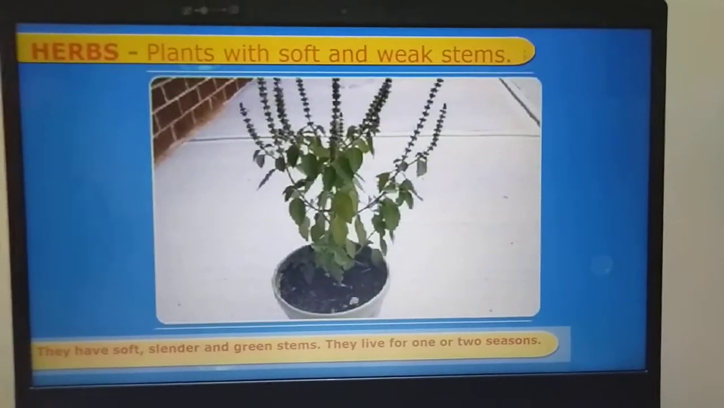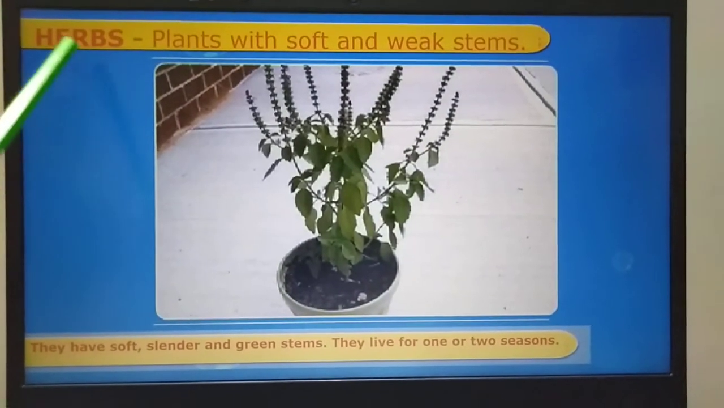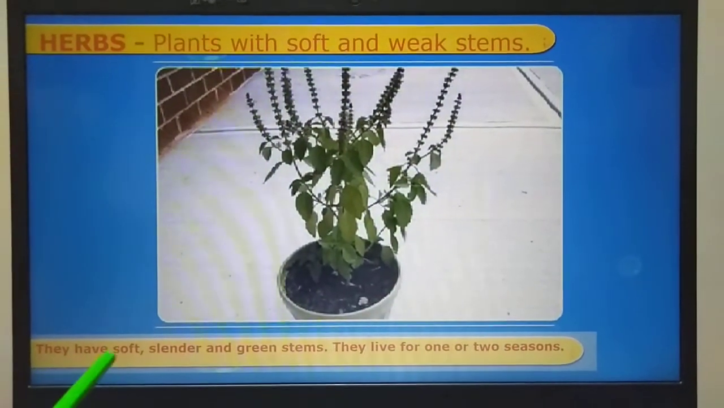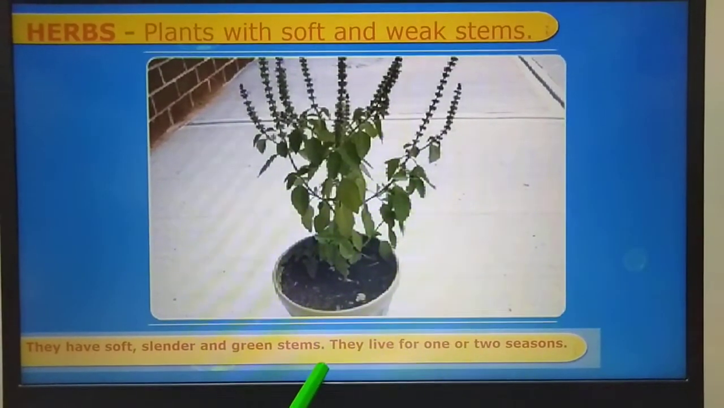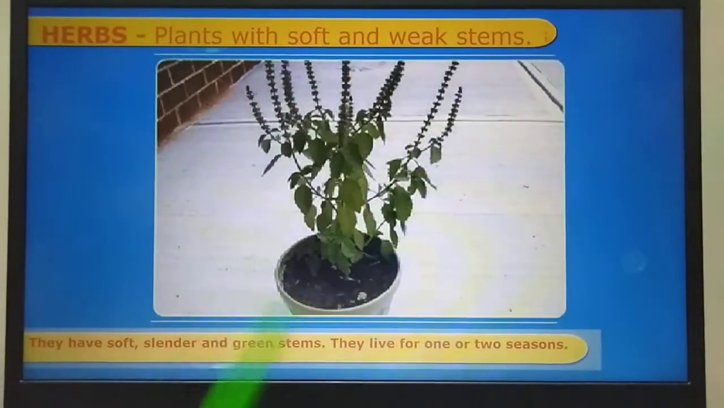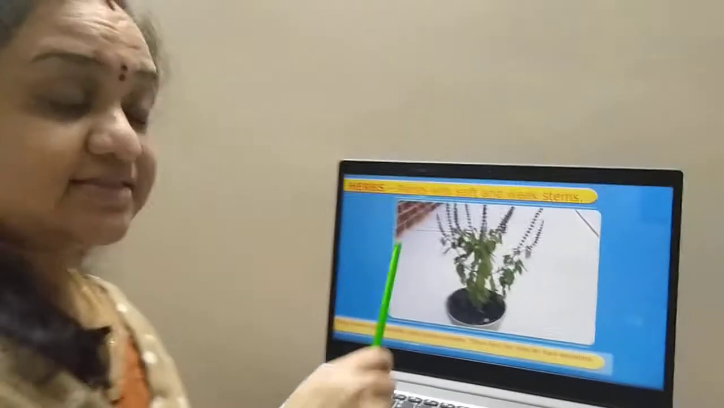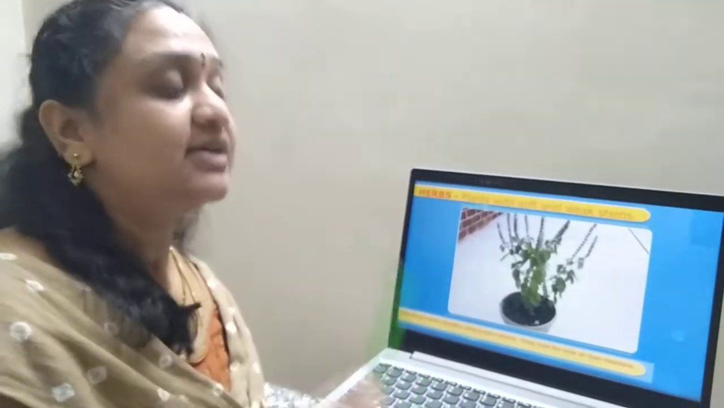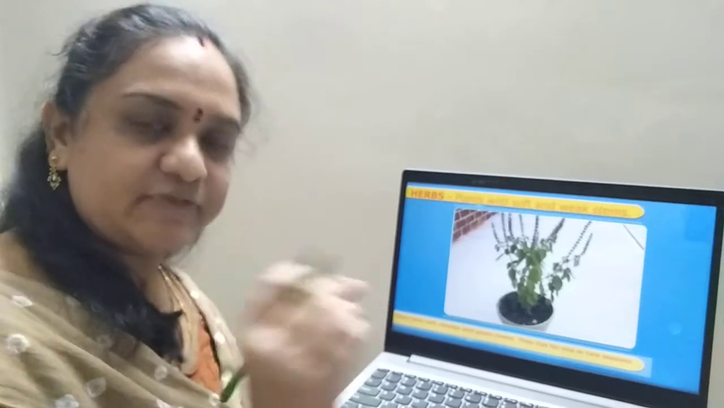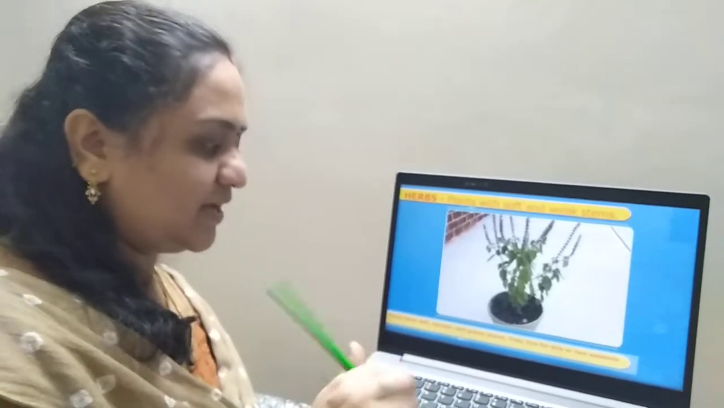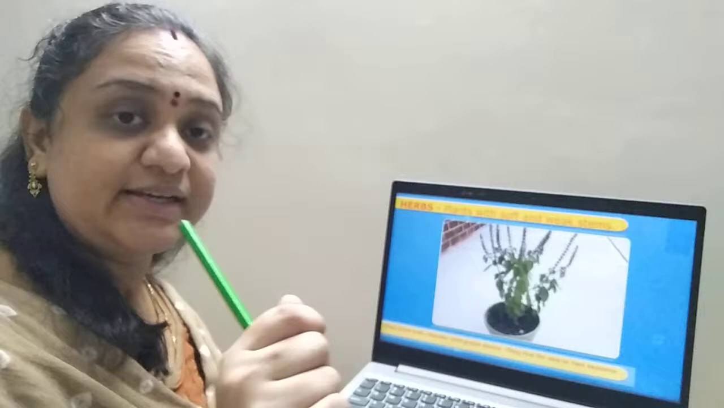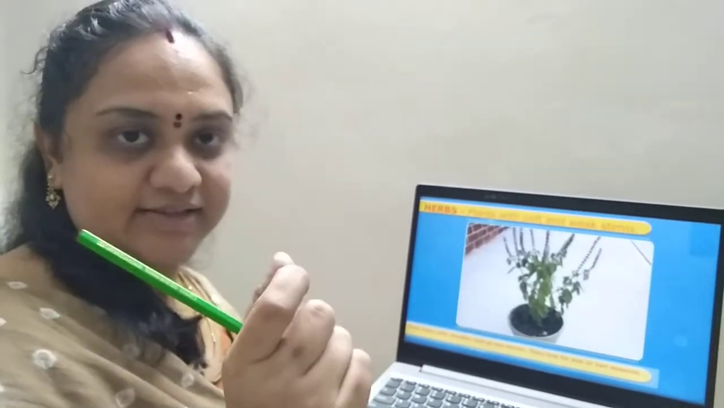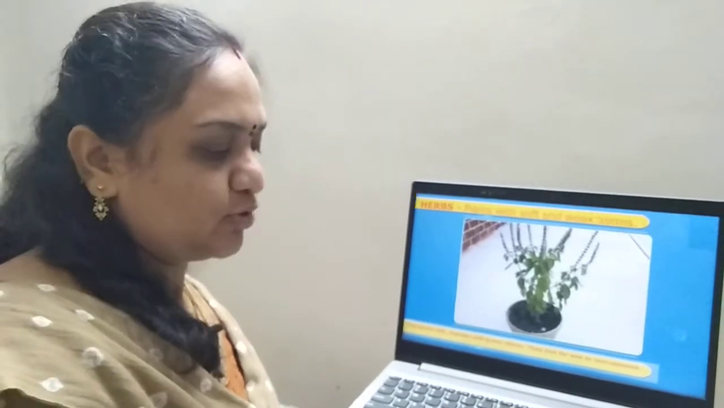Yes, the third type of plants is herbs. What are they? Herbs. Herbs are plants with soft and weak stems. They have soft, slender and green stems. This plant, can you identify it, children? Yes, that is a tulsi plant. Many of us have tulsi plant in our house, right, children? Yes. Now you go and observe that plant. How the plant stems will be soft, slender and green. Slender means graceful, beautiful, okay? Shining, okay, children?